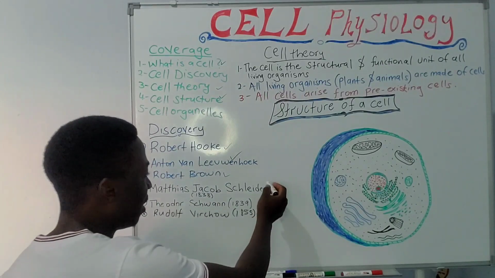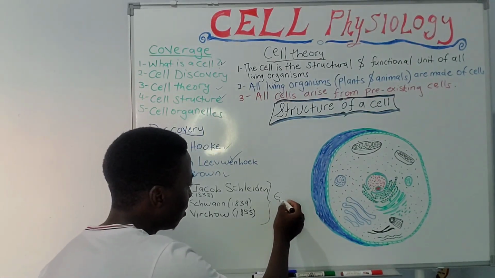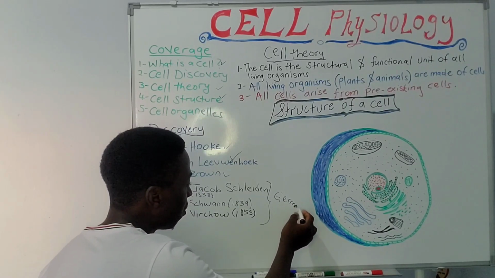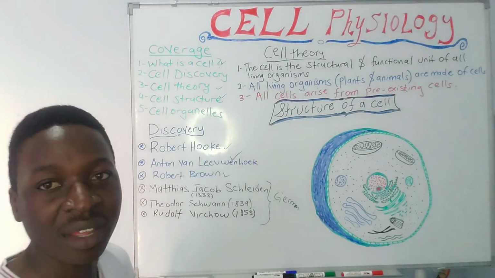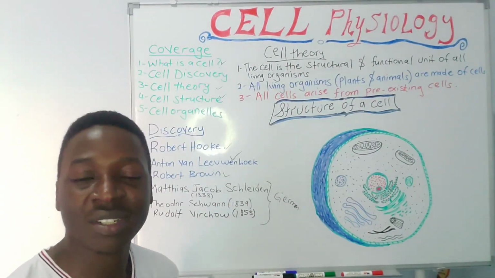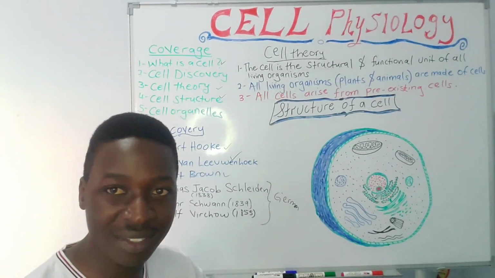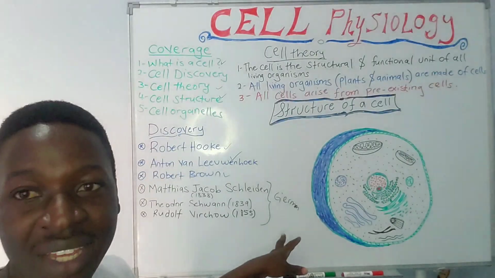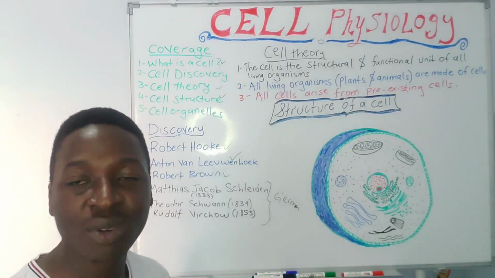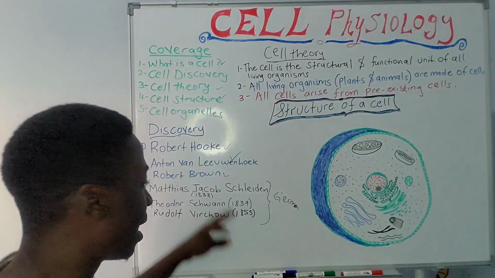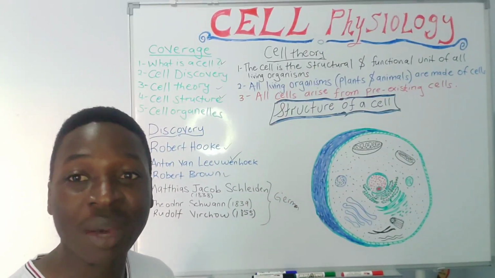Then there were some German botanists, as we shall see. These three that are remaining were all German, okay? So among these German botanists, Matthias Jakob Schleiden was the first to conclude, out of his studies, that cells make up plants, okay? That was around 1838, followed by another scientist called Theodor Schwann. Theodor Schwann followed the following year, around 1839, and he told us that living animals are made up of cells.